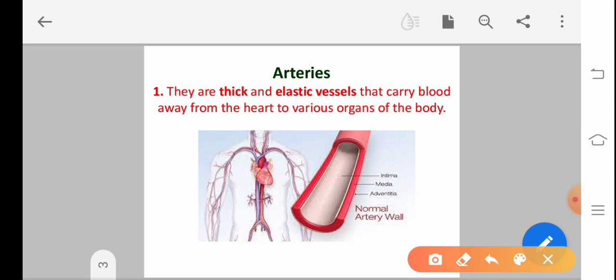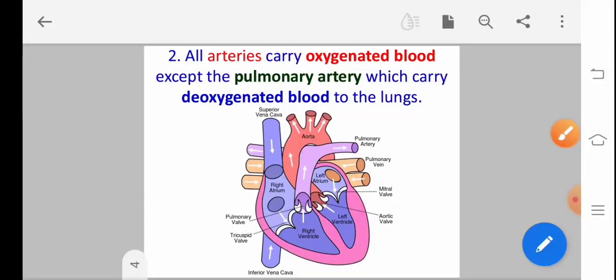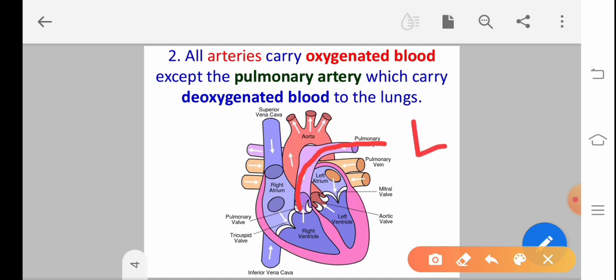All arteries carry oxygenated blood from the heart to other parts, except the pulmonary artery, which carries deoxygenated blood to the lungs. So, except this pulmonary artery, all the arteries carry oxygenated blood.